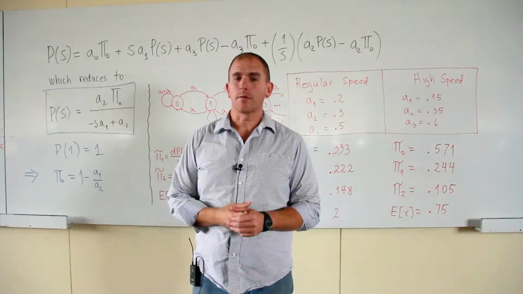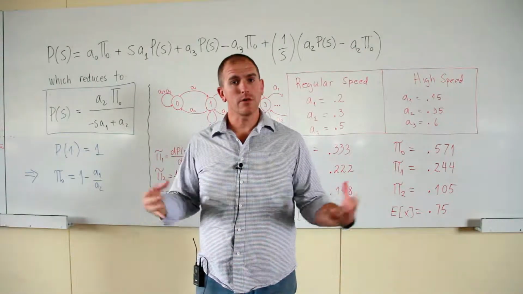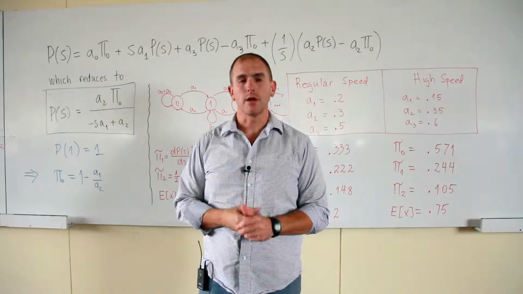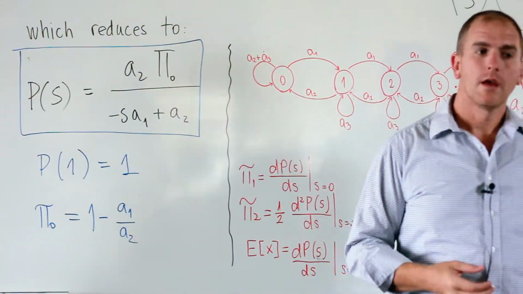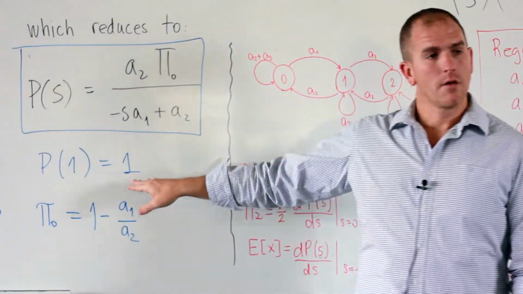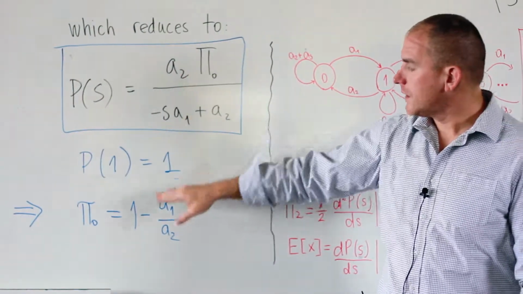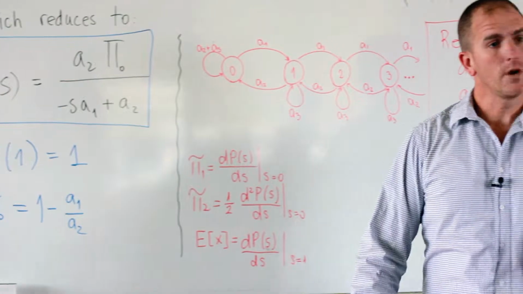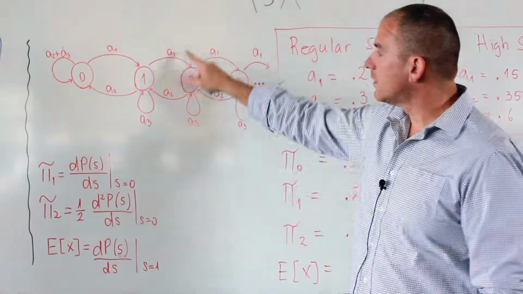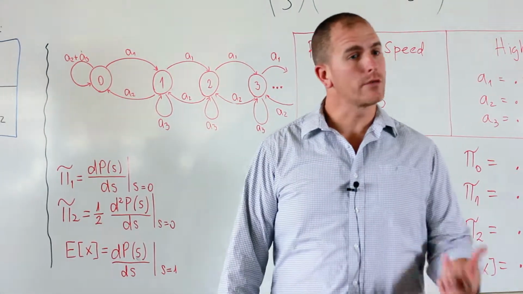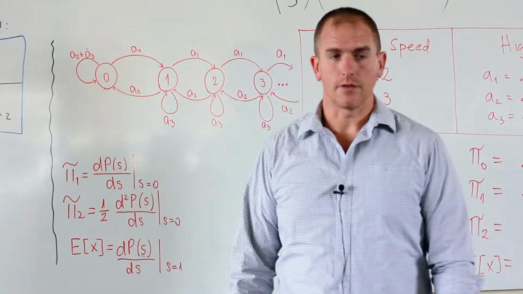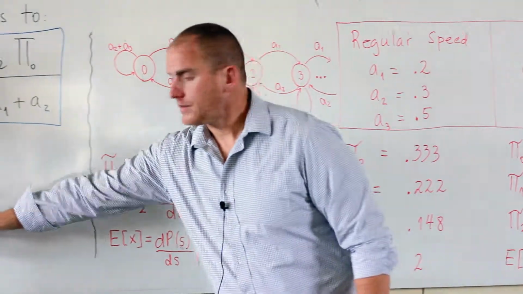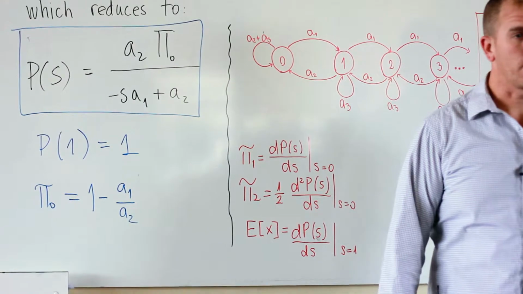And again, keep in mind the probability generating function is just a series expansion of the probability mass function. So if I put in s equal to 1, those probabilities must sum to 1. From this identity, I can put that into here, and I get that pi 0 is equal to 1 minus A1 over A2, where A1 and A2, again, correspond to the probability of two arrivals or no arrivals between passes of the lift. And pi 0 is the probability of no customers waiting in line.